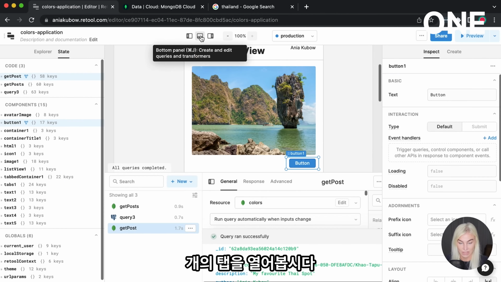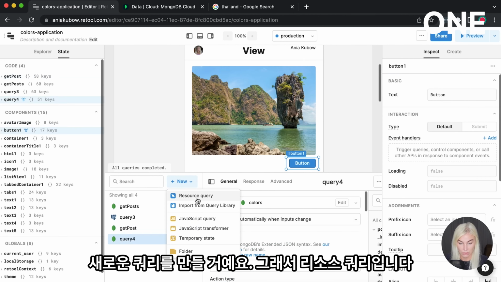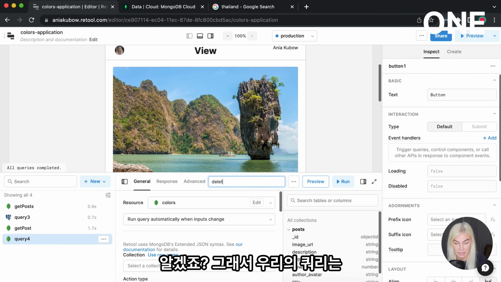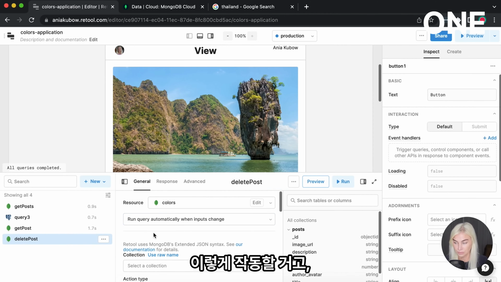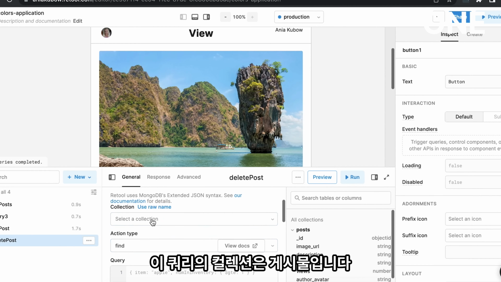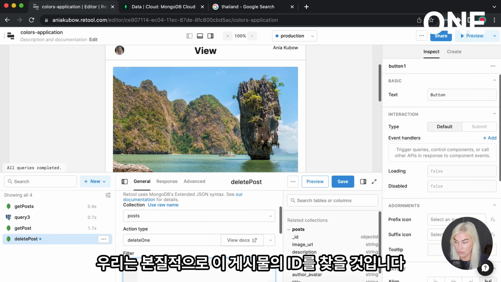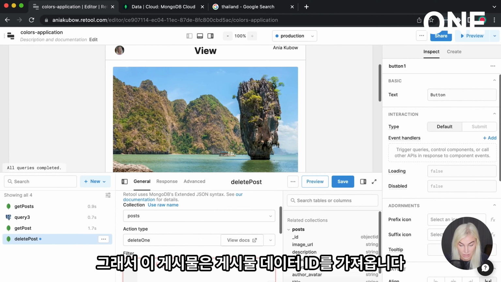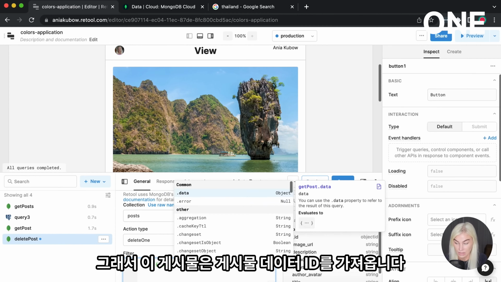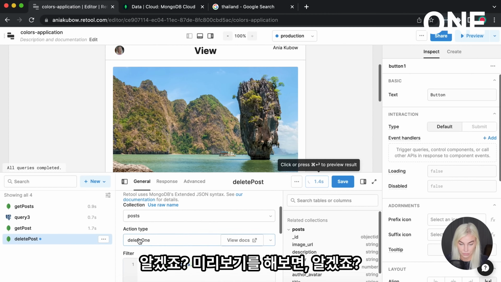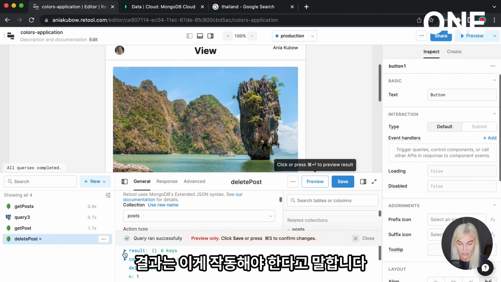So let's go ahead and get these two tabs up. I'm going to a new query, so resource query, and this time this is going to be to delete post. Okay, so that is what our query is going to do, and the collection for this is going to be posts. The action type is going to be delete one, and we're essentially going to look for the ID of this post. So this post is get post data ID. Okay, and if we preview this, okay, the result says that this should work.